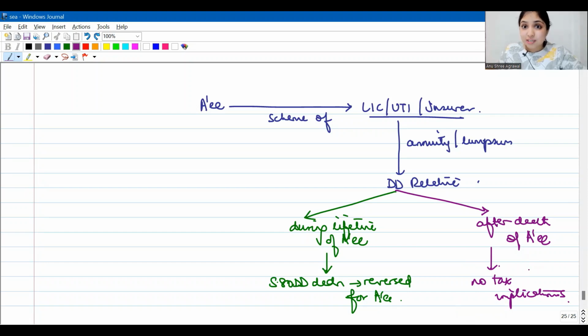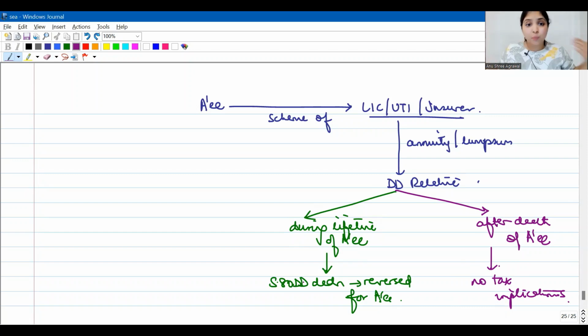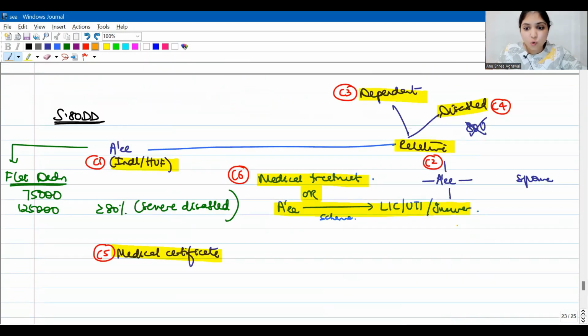When do the tax implications arise? They arise only when the dependent disabled relative receives the money during the lifetime of the assessee. Then whatever 80DD deduction the assessee had enjoyed all these years will be reversed. Okay, now let me tell you what the amendment is. The amendment is in three places. The first place is where I said that only that scheme where the relative is going to get the money upon the death of the assessee qualifies; there they have made an amendment.